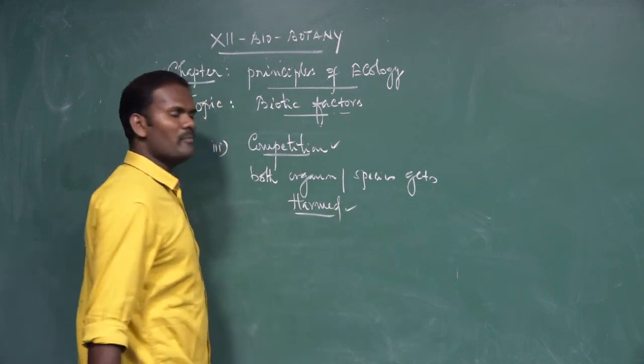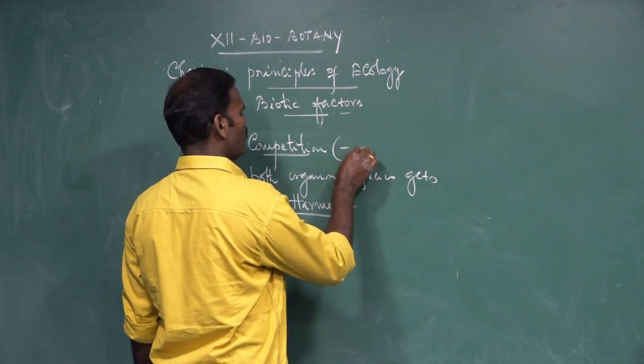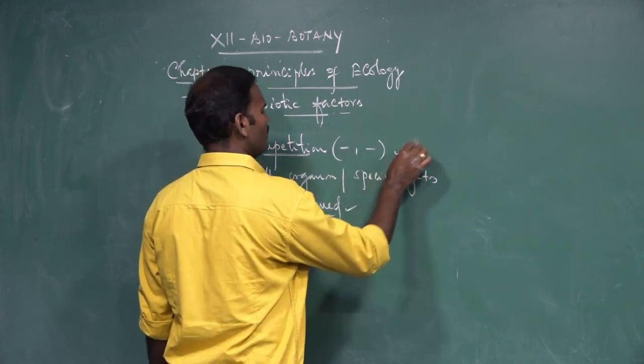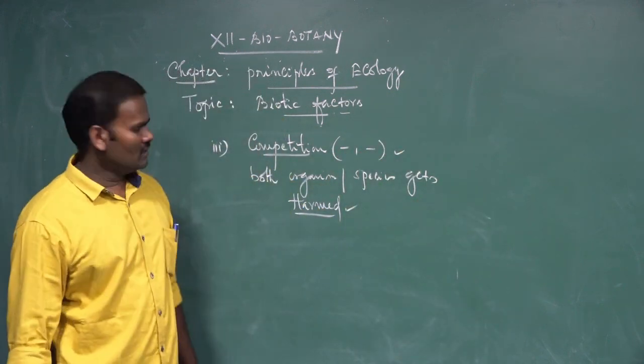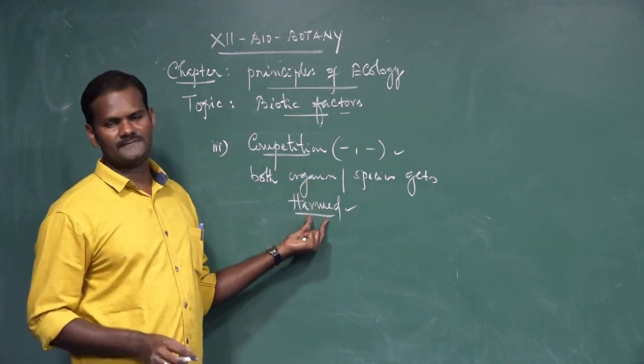So these are called competitions. Both are harmed. It is represented by the symbol minus and minus. Both organisms get harmed because of competition.